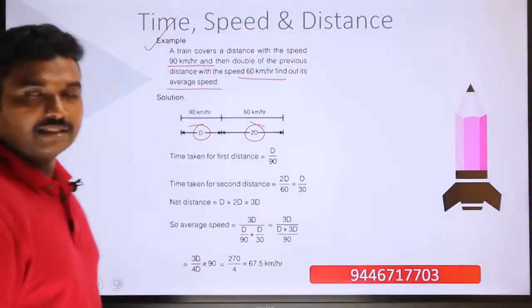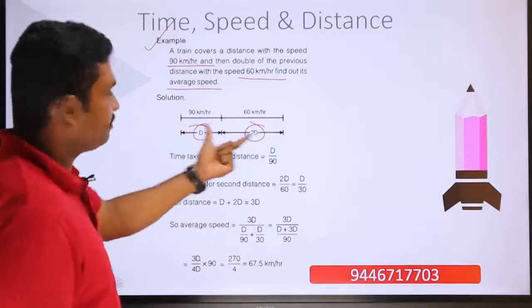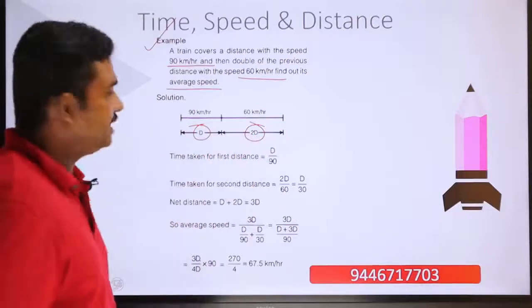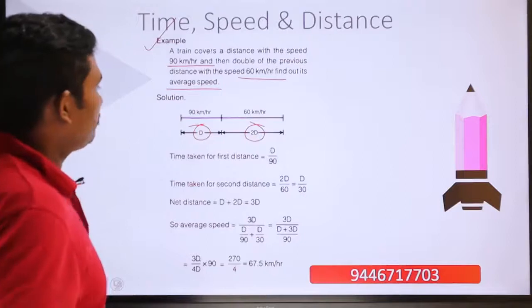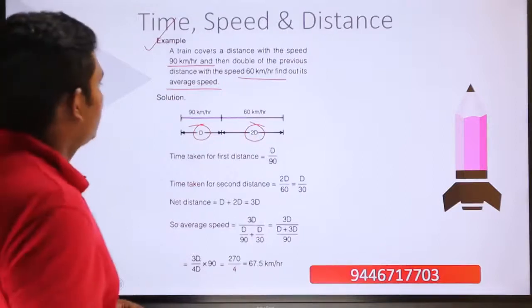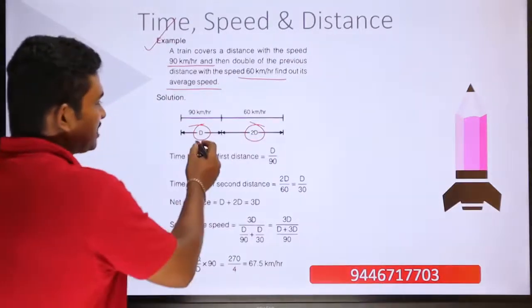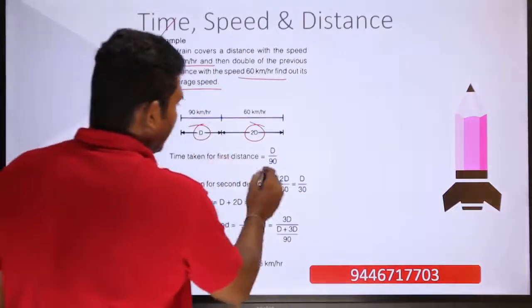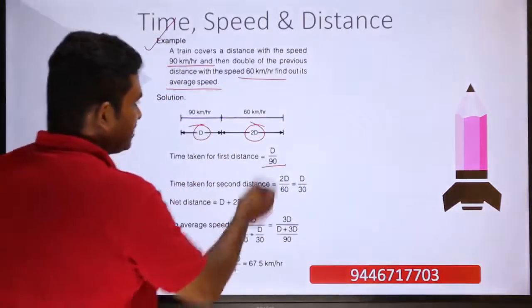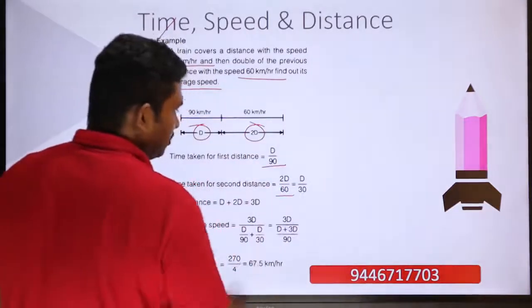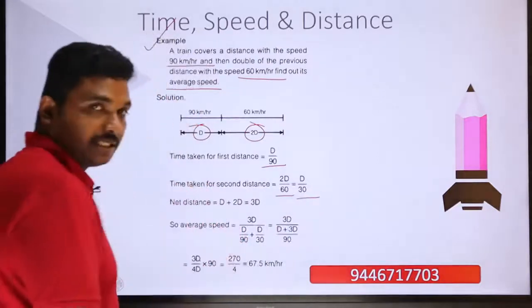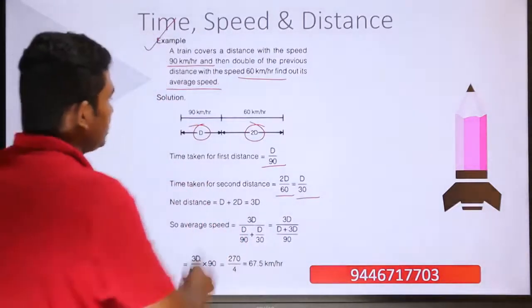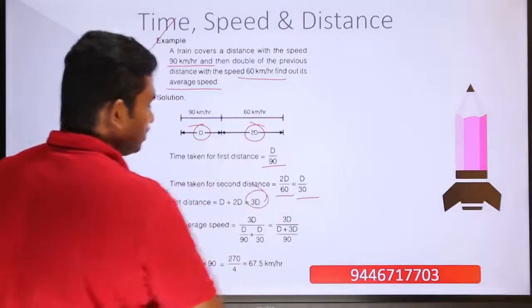Now find out the average speed, is what is the question. So the total distance is what? Total distance is d plus 2d, which will come to 3d. And then we will have to find out the time taken. Time taken means for the first case it is d divided by 90. For the second case it is 2d divided by 60, or it becomes d divided by 30. Total distance is d plus 2d, which is equal to 3d.